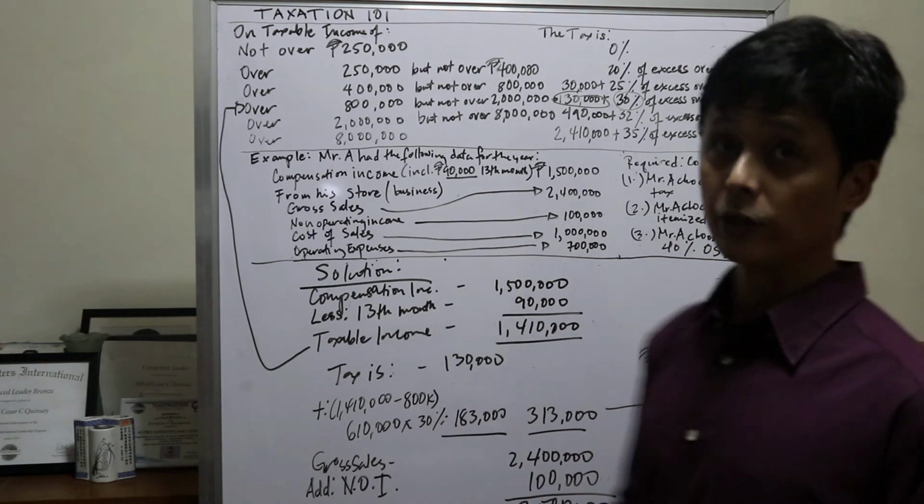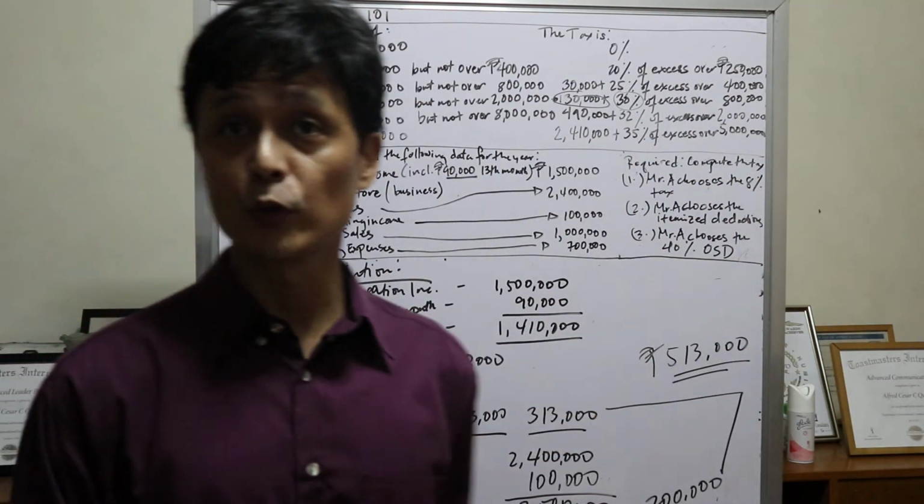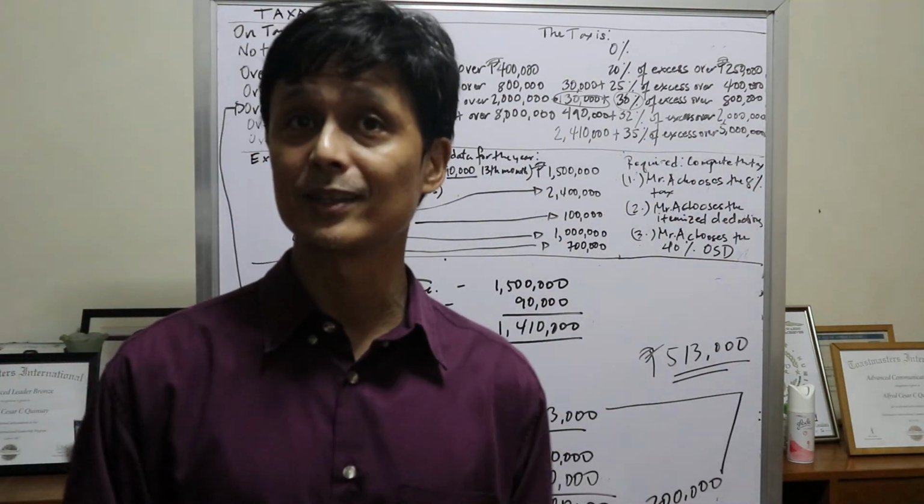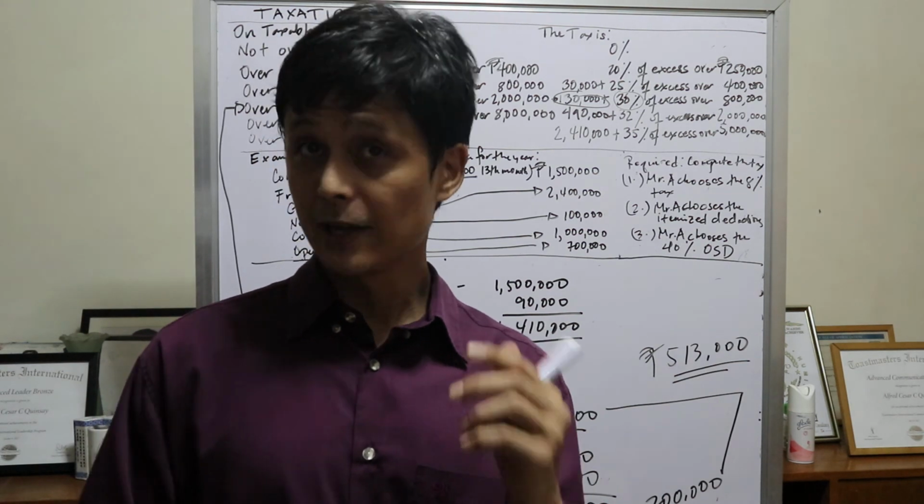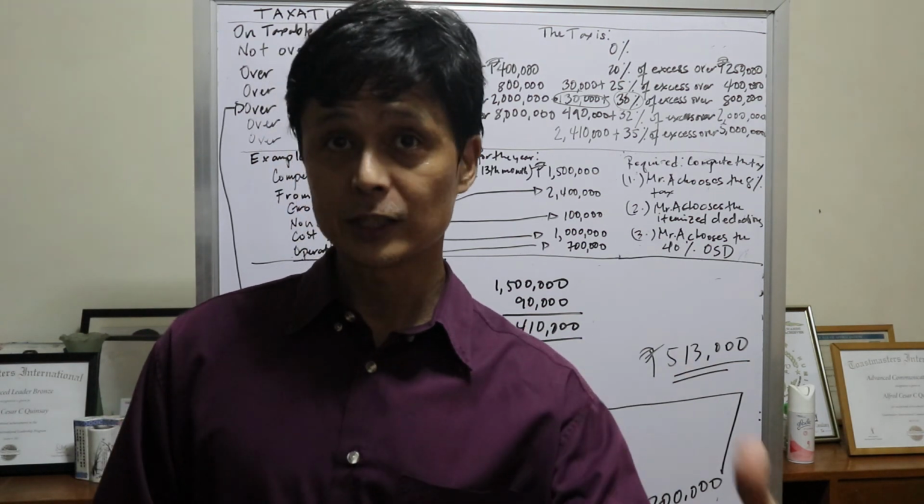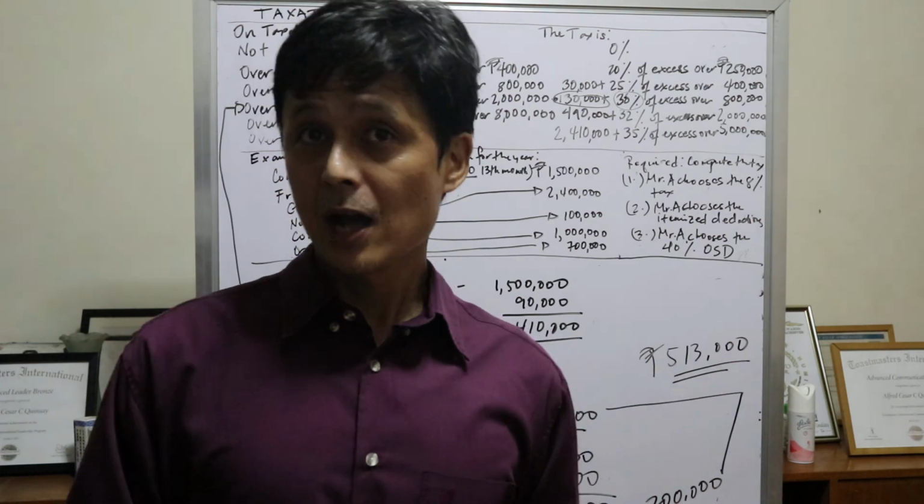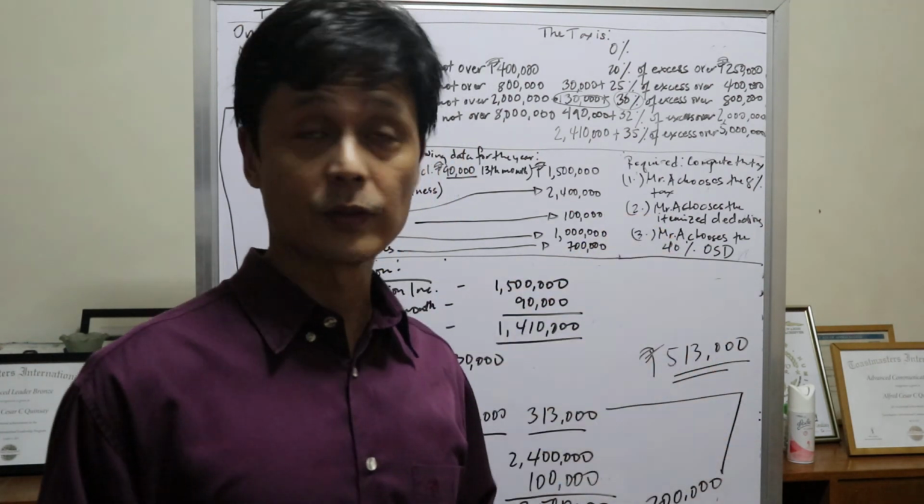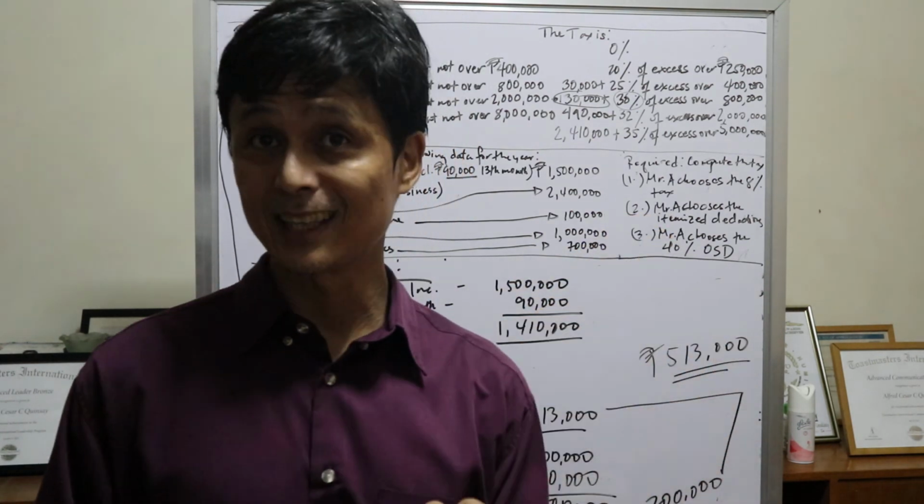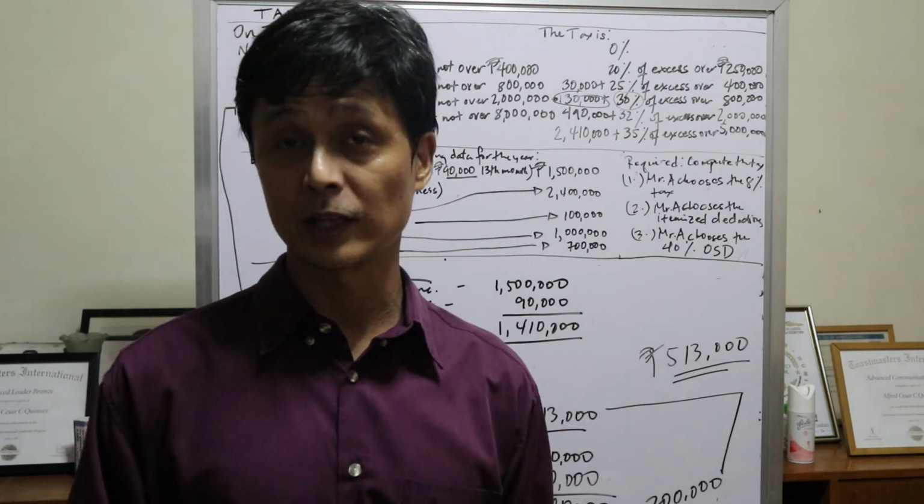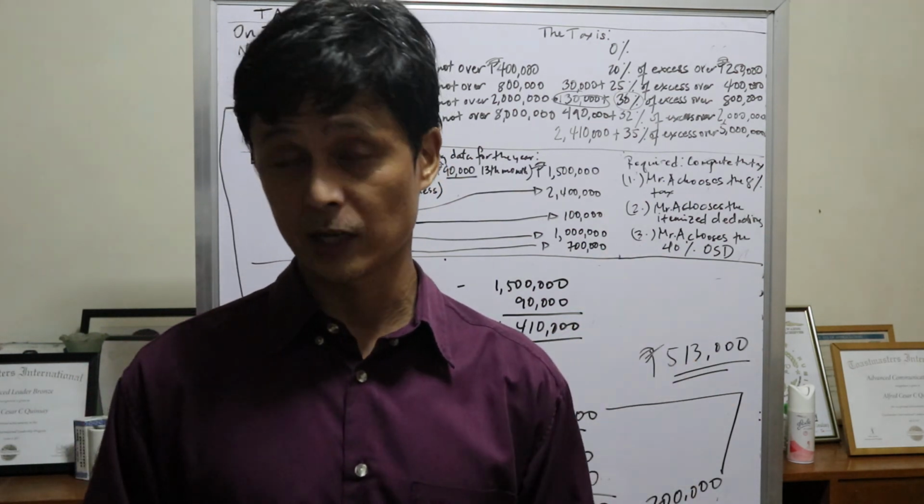So, there you go. This is how to compute for a mixed income earner using the 8% income tax. Now, in the next video, I'm going to teach you the number 2 and number 3, which is the itemized deduction and the 40% OSD or optional standard deduction.